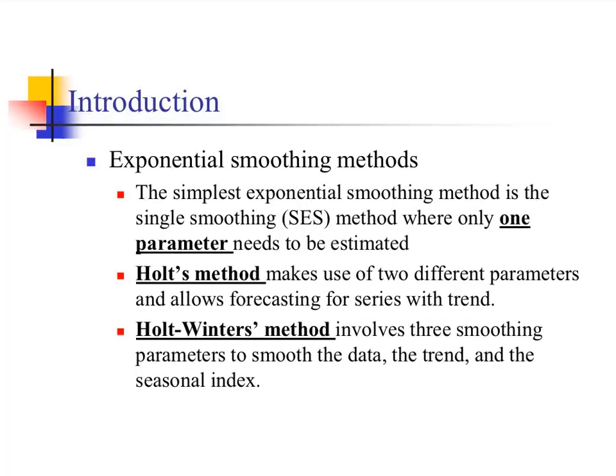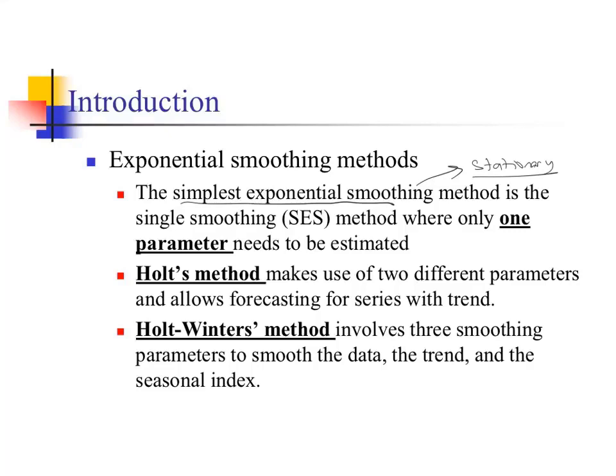Exponential smoothing methods can be divided into three types. The first one is the simplest exponential smoothing method, which can be called SES, where only one parameter needs to be estimated. This estimation is good for forecasting stationary data. Stationary. Again, no trend, no seasonal patterns.